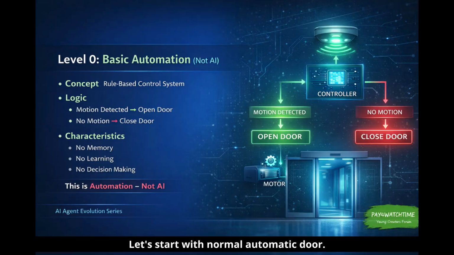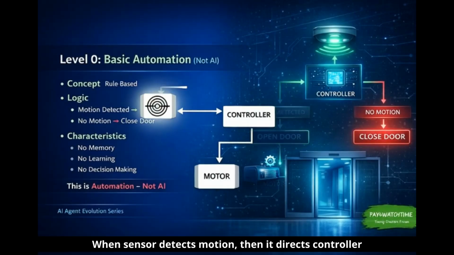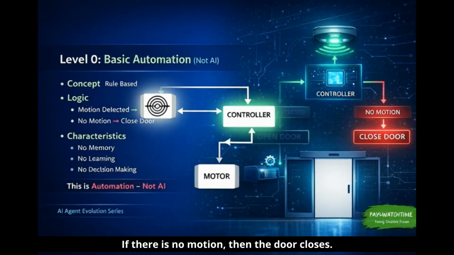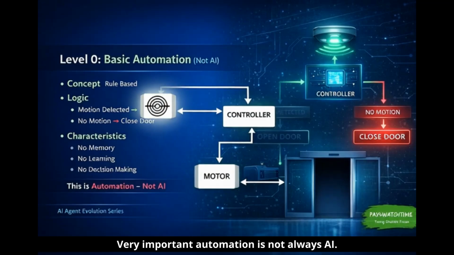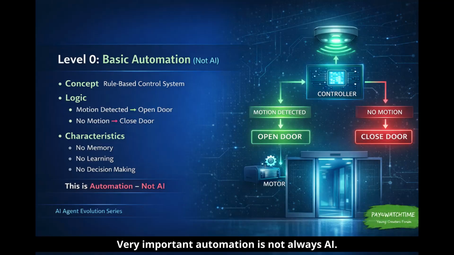Let's start with a normal automatic door. When the sensor detects motion, it directs the controller to open the door. If there is no motion, the door closes. This is automation. Very important: automation is not always AI. This is simple control logic.